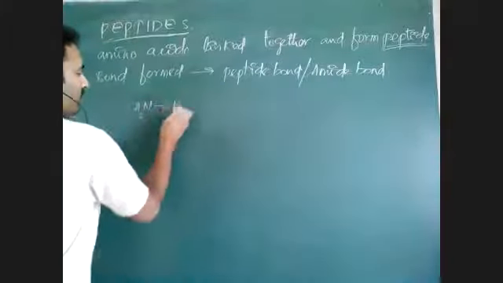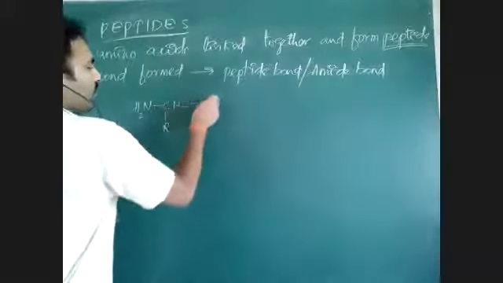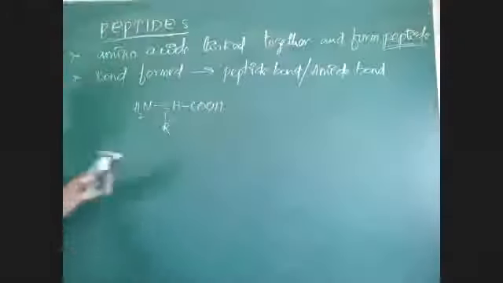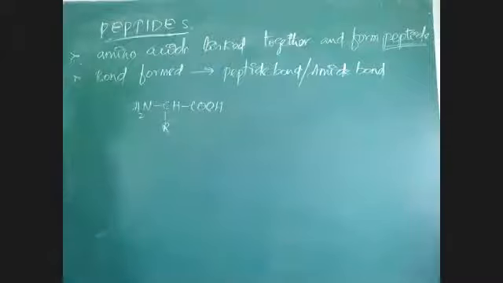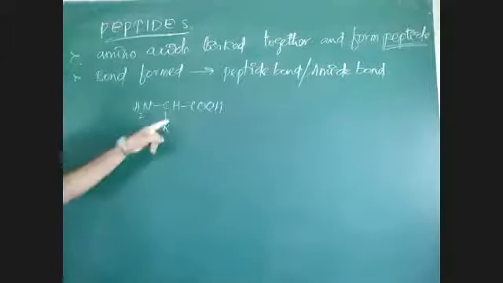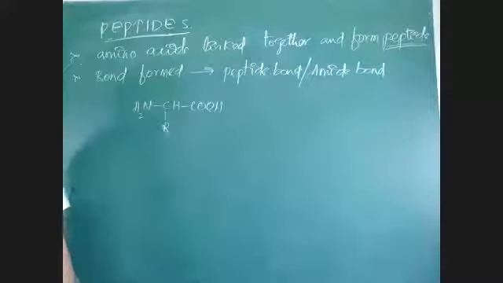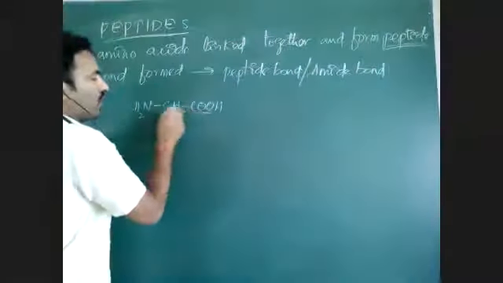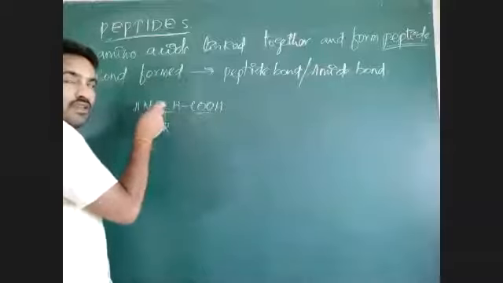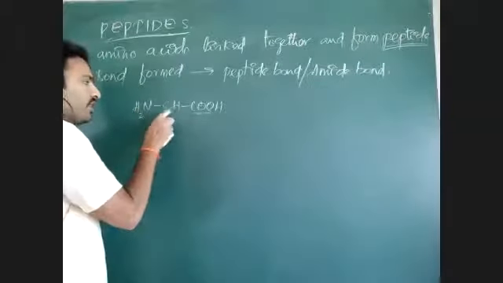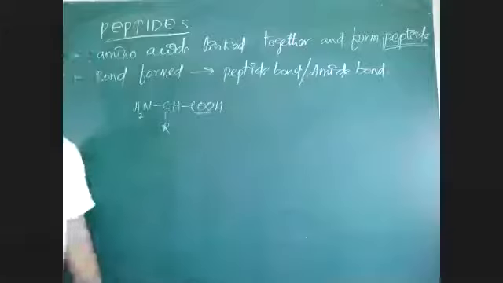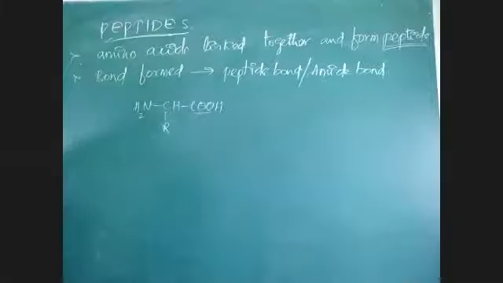CHR, COOH. Is it the general formula of amino acid? Tell me. R, CHNH2COOH. COOH group is attached to CH. That CH, one side it is attached with R, other side it is attached with NH. This is one amino acid.